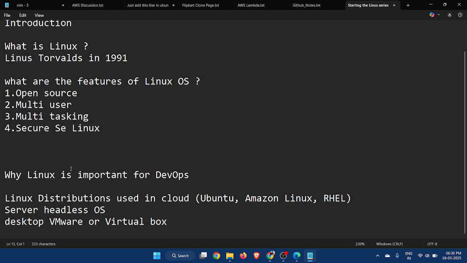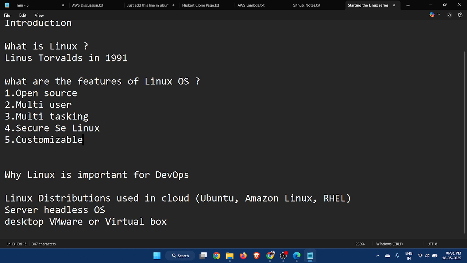And the last feature is customizable. Customizable means that as a user I can modify or change anything in the Linux kernel. I want this package only, and I don't want many packages. I want a lightweight operating system, so I can delete that package and have a lightweight version of the Linux operating system. So I can customize this.